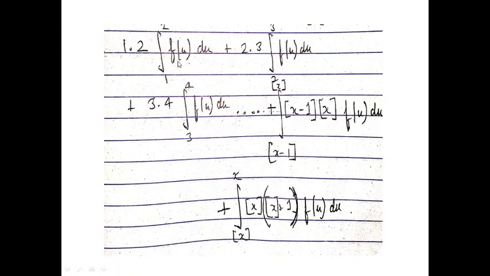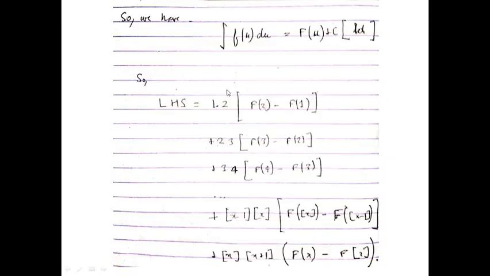So LHS we are seeing is nothing but 1 into 2 times (F2 minus F1), plus 2 into 3 times (F3 minus F2), plus 3 into 4 times (F4 minus F3), and so on, up to the greatest integer x minus 1 times the greatest integer x, times (F of the greatest integer x minus F of the greatest integer x minus 1), plus the greatest integer x times the greatest integer x plus 1, times F(x) minus F of the greatest integer x.